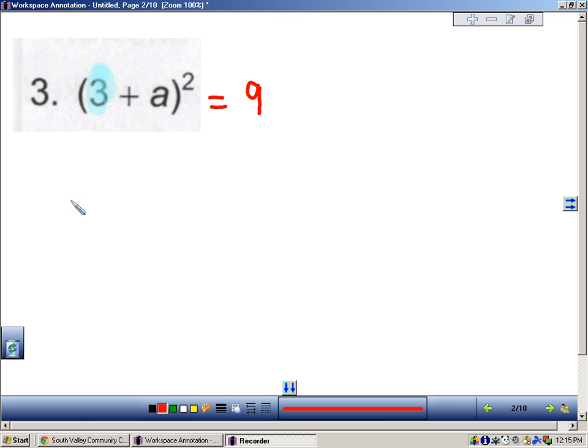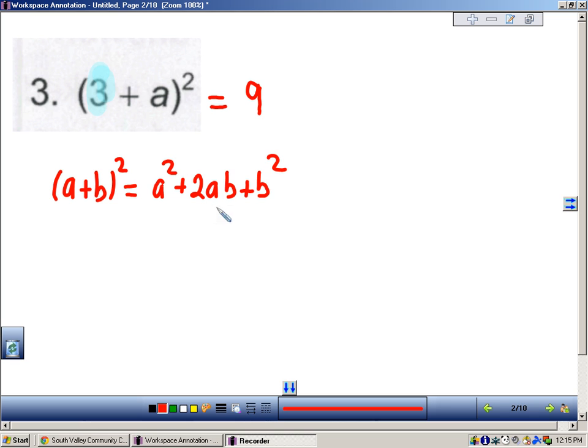And the rule, if I were to write it out, is that a is the first term and b is the second term in the binomial. So I squared 3, it's a squared.